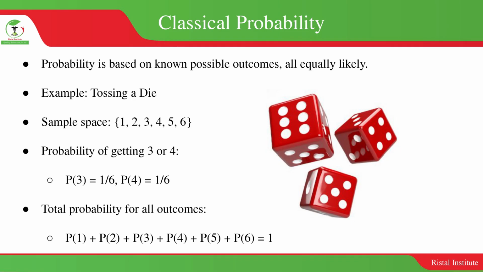What is the probability of getting a 1 from a dice? The probability is 1 out of 6, because there are 6 sides. But also, what is the probability of either getting a 1 or getting a 2?